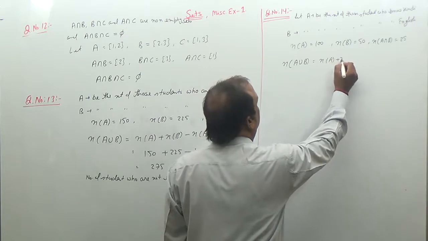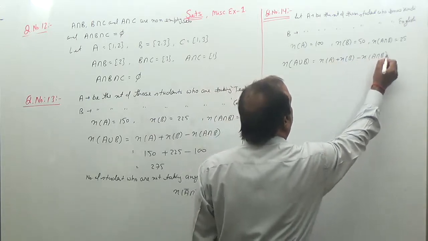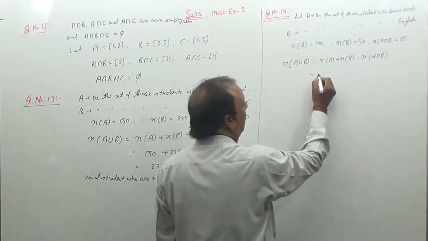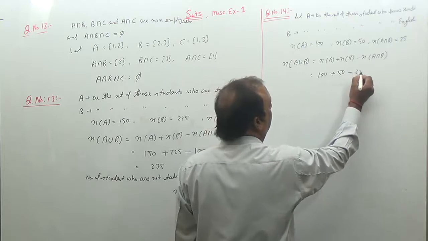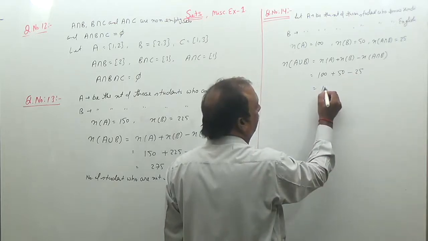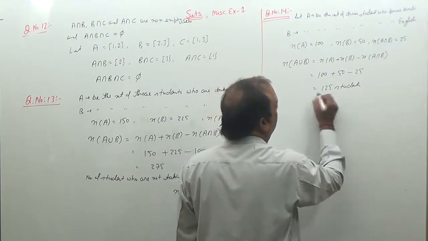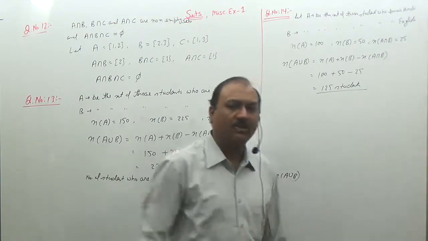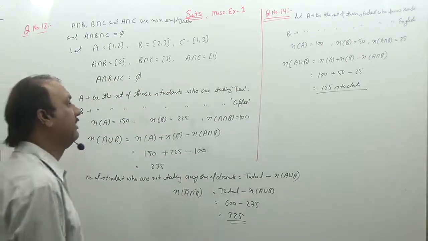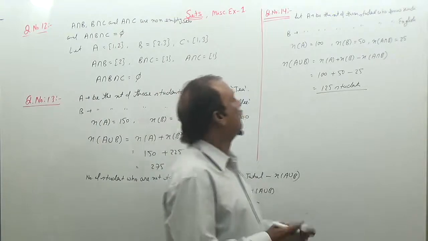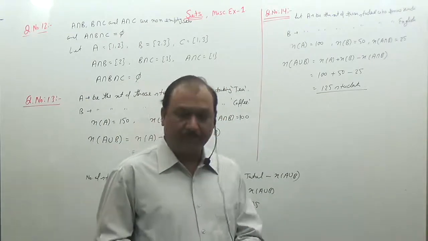So n(A) plus n(B) minus n(A intersection B). n(A) is 100, n(B) is 50, minus 25. So 125 students are in the group. So there are 125 students in the group who know Hindi or English or both. So this is question 14.